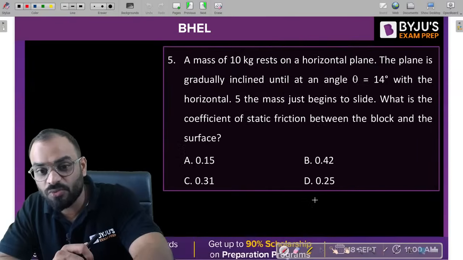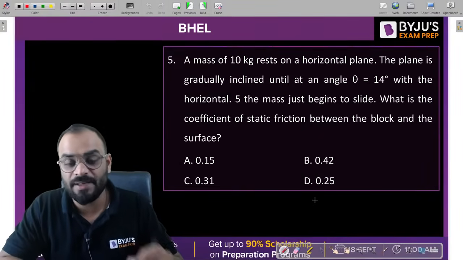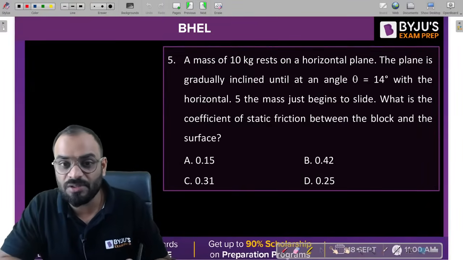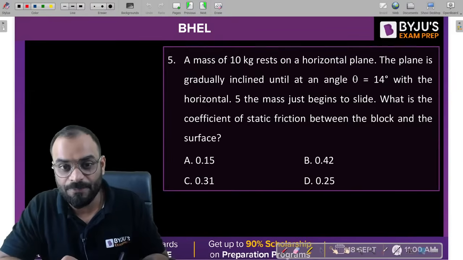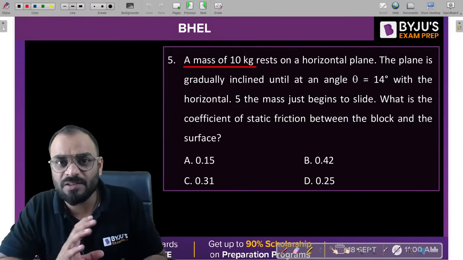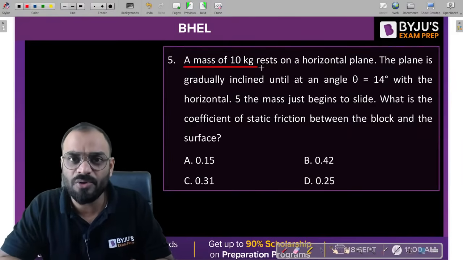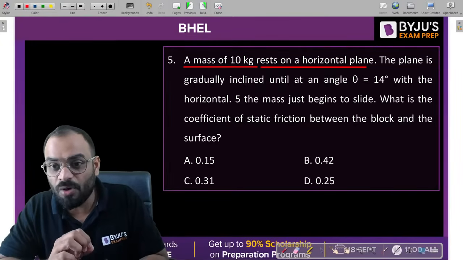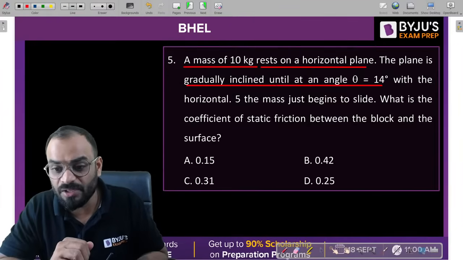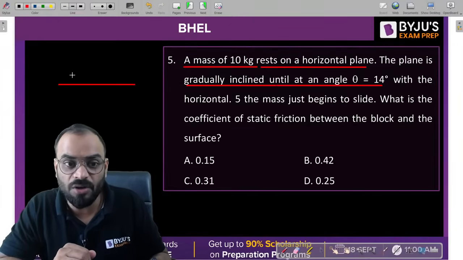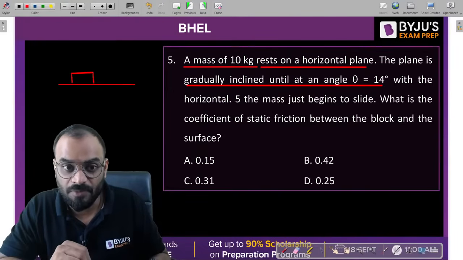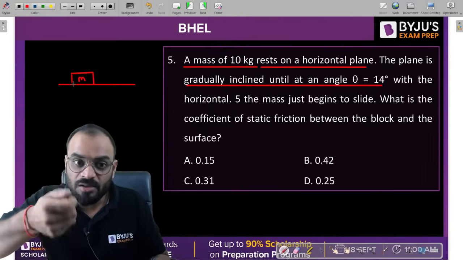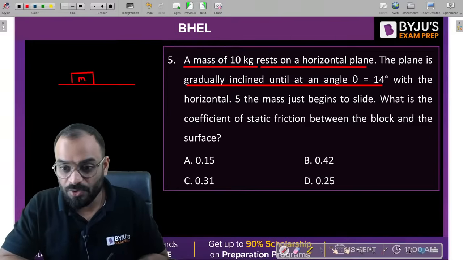Okay, let's move to the next question, which is based upon your engineering mechanics part. Now, what is given in the question? Let's read first, then we'll solve it. Now, a mass of 10 kg. I think this problem is very simple. I think all of you are able to solve it very quickly. A mass of 10 kg rests on a horizontal plane. The plane is gradually inclined until an angle of theta is equal to 14 degrees, right? Initially it was placed on a horizontal plane. But slowly, we are trying to increase this particular angle of the plane.